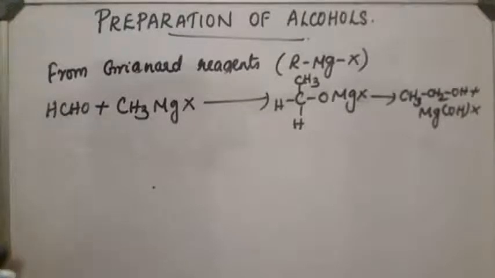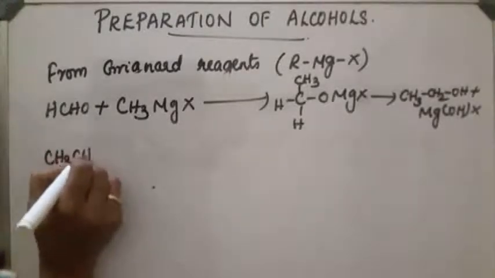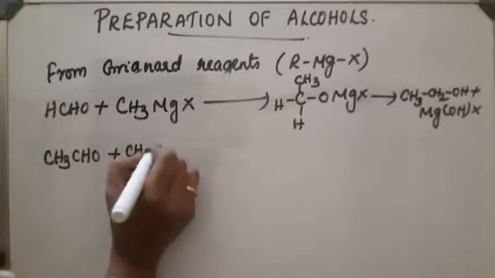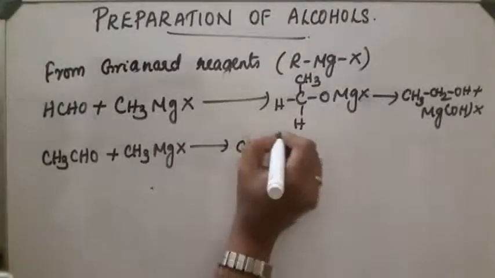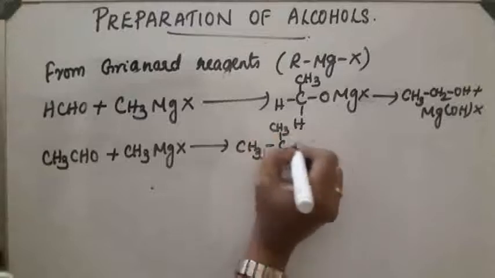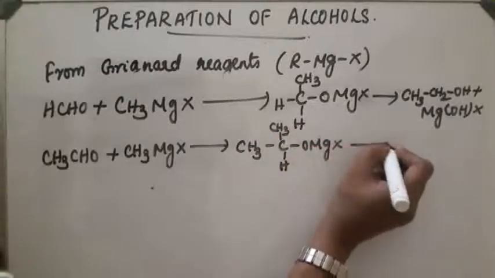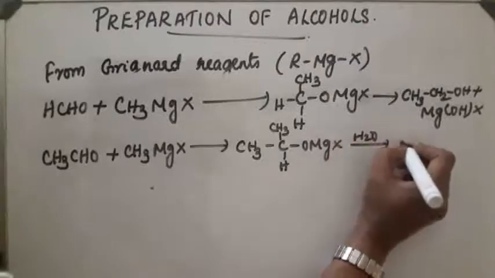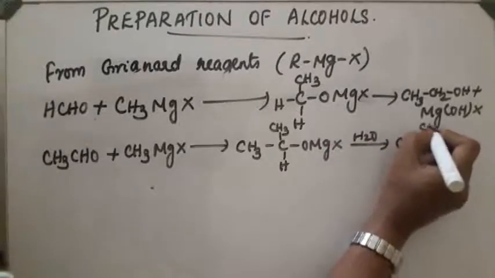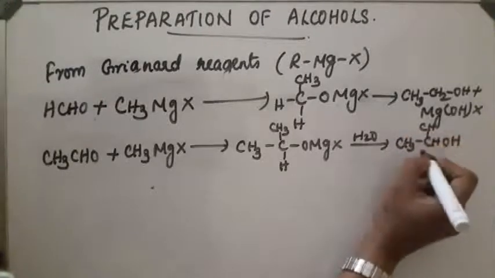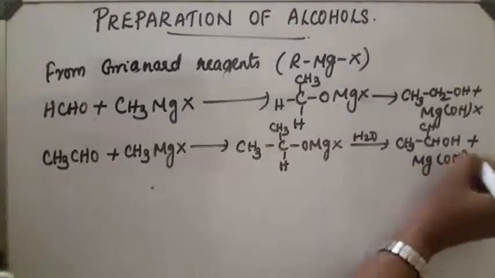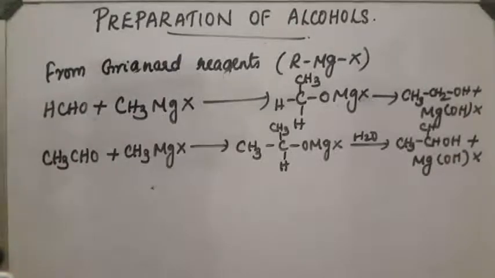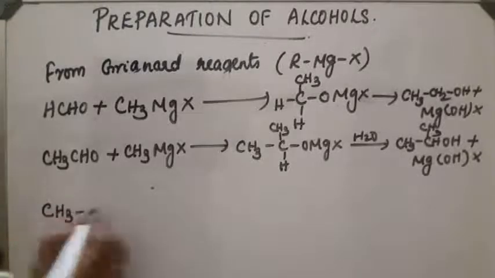Next case, other aldehyde on reaction with CH3MgX. Addition product will be obtained, with OMgX. Next, this on hydrolysis, the product obtained will be CH3CHOH plus MgOHX. So here we can see that this is a secondary alcohol.